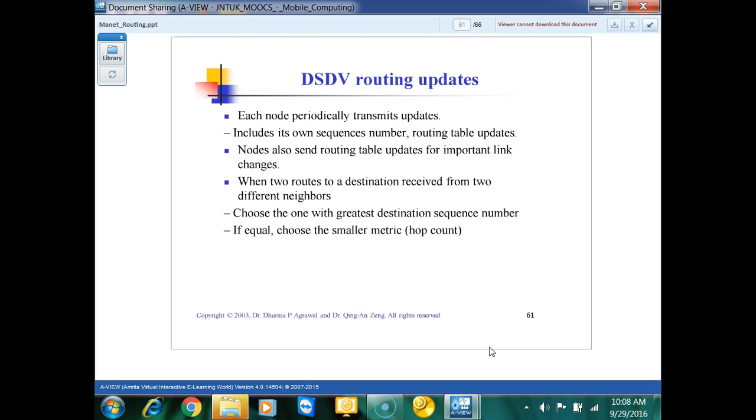It will not send any data packet. Transmitted updates include the sequence number, and nodes also send routing table updates for important link changes.